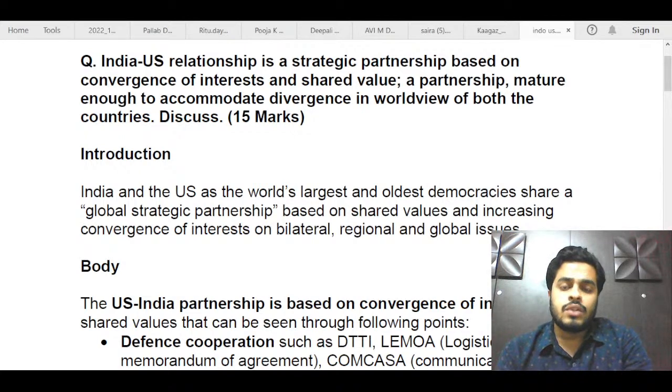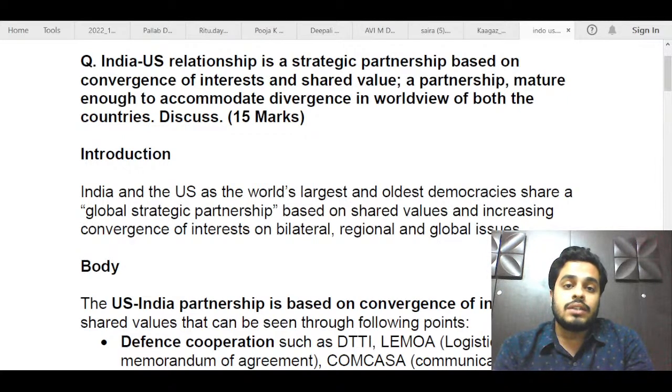So the question was pretty simple today, guys. India-US relationship is a strategic partnership based on convergence of interests and shared value. A partnership mature enough to accommodate divergence in worldview of both the countries. So we had to discuss this. This question was actually asking both sides of this India-US partnership.